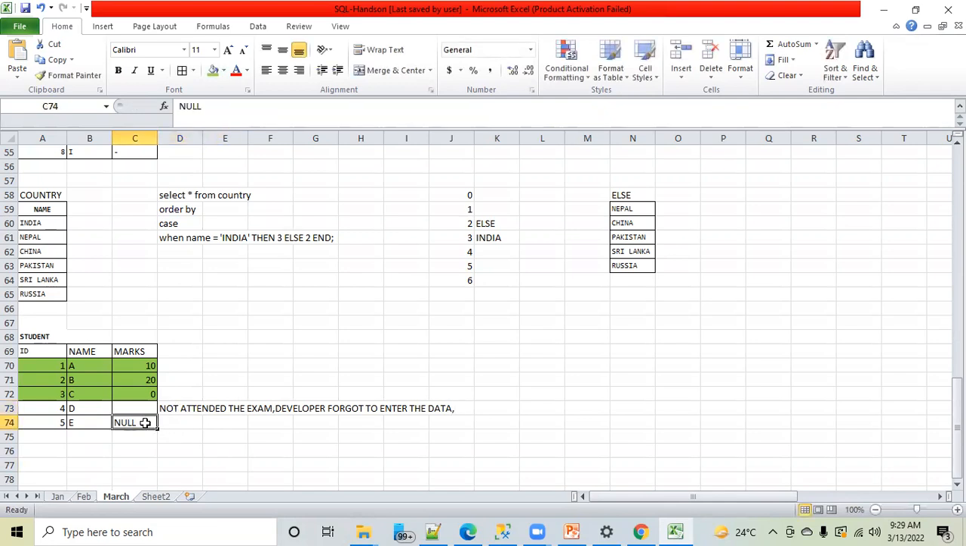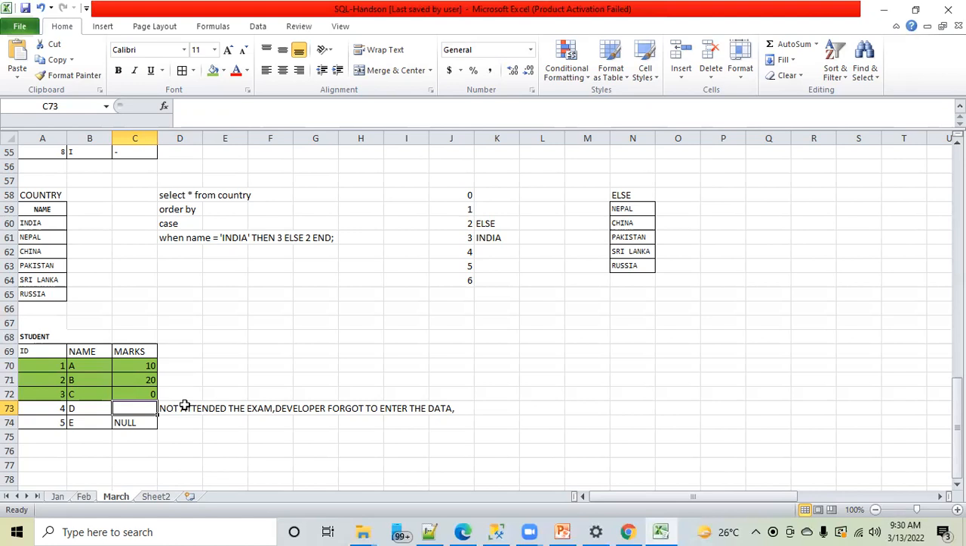And then this is null. Try to understand this difference. This is very important. Zero is clear: C appeared in the exam, but he scored 0 marks because all the answers he wrote were incorrect. Clear-cut information with C. Now D is blank. Think from the SQL perspective. Blank means you don't have data as of now, but you expect that soon you will get data.